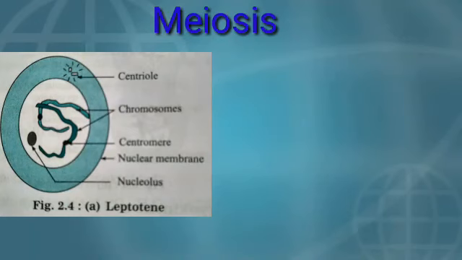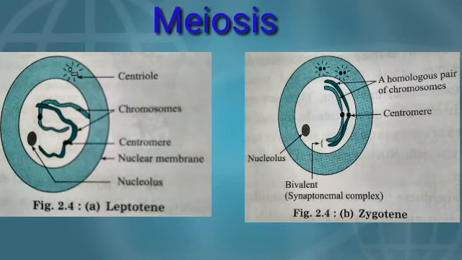Meiosis takes place in two stages. Here some of the information given is not required and is not asked in the exam. It is given just for your information.